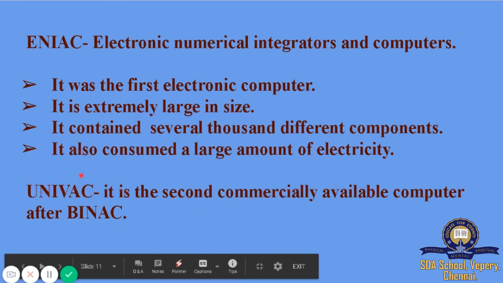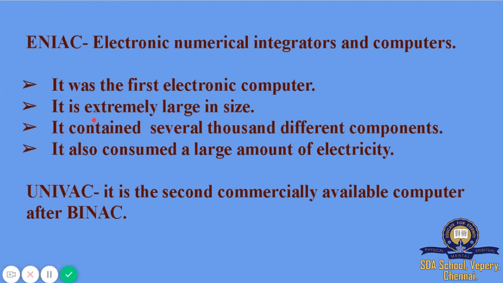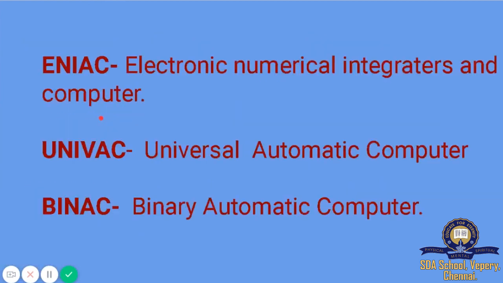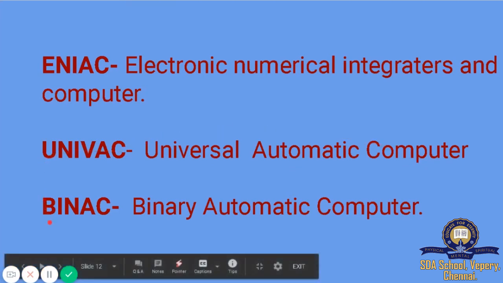It was also invented by J. Presper Eckert and John Mauchly. The abbreviation for ENIAC is Electronic Numerical Integrator and Computer. The abbreviation for UNIVAC is Universal Automatic Computer, and the abbreviation for BINAC is Binary Automatic Computer.